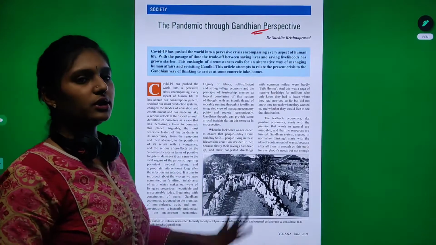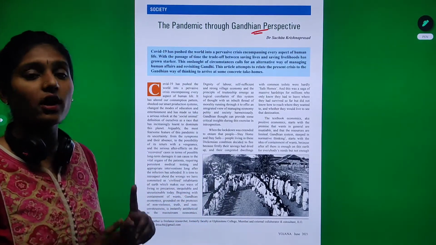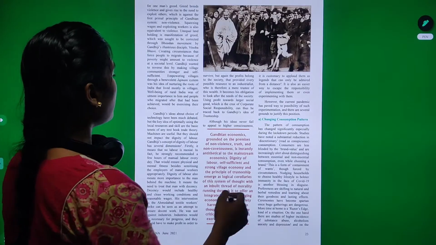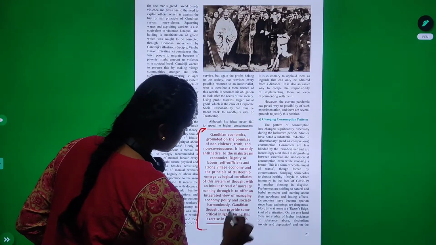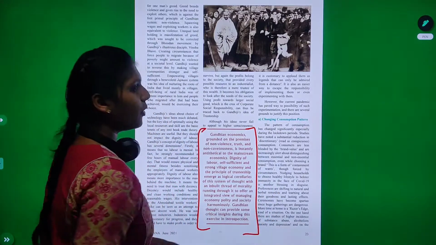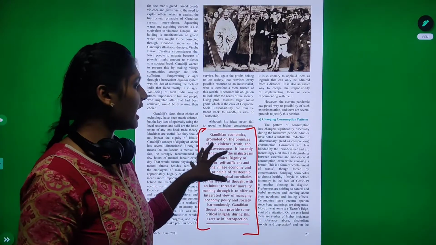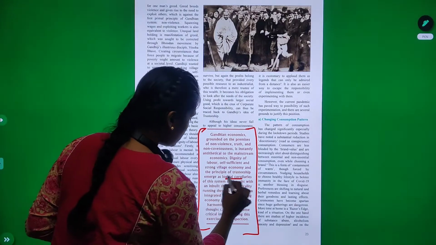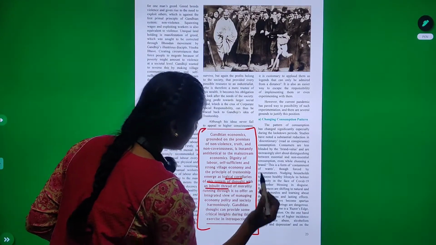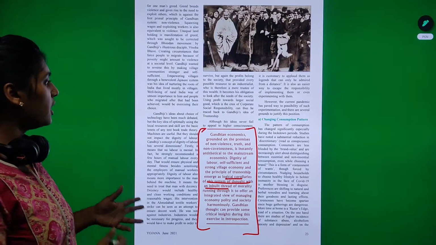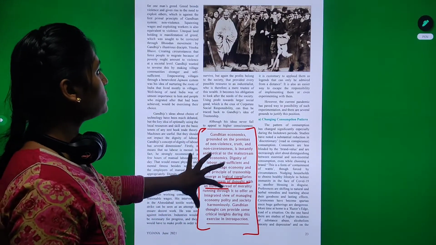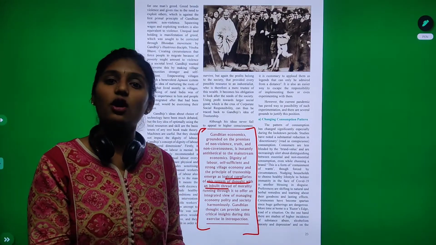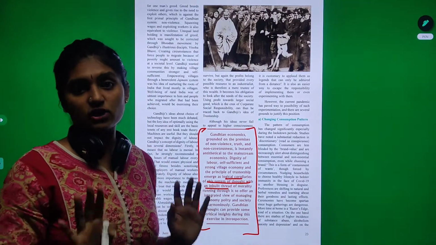See, it is difficult to read so many paragraphs. I know that, but you have to see what you can prove from this. Then, Gandhian economics grounded on the premises. So all these box items, box-related and highlighted items are important for us. Pick this kind of logical corollaries for the system of thought with the inbuilt thread of morality running through it. So if you include this kind of topics or quotes in your ethics answers, it will be a very good innovative answer, which I can actually promise you.